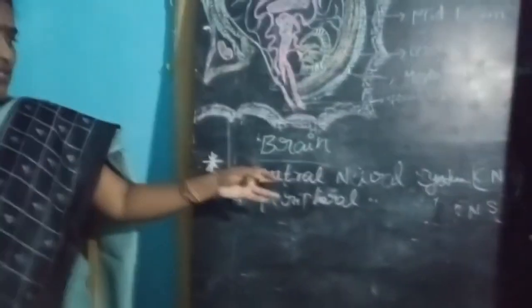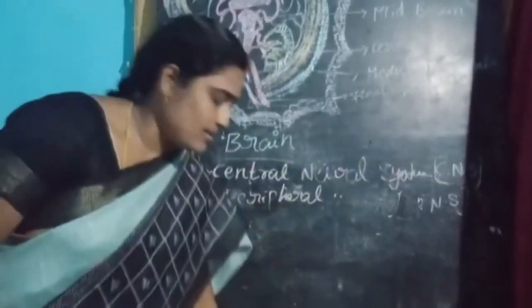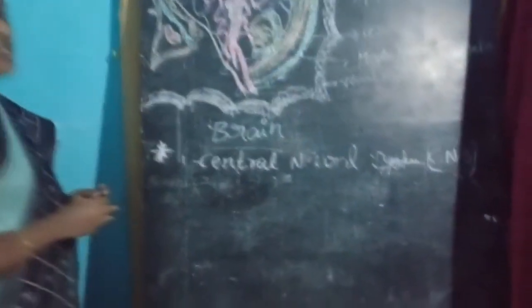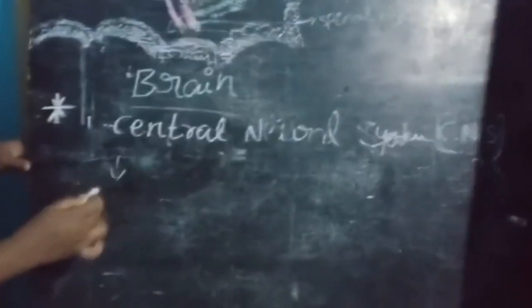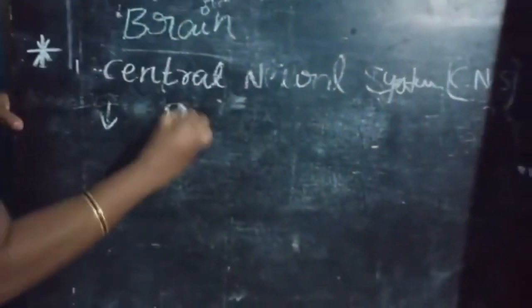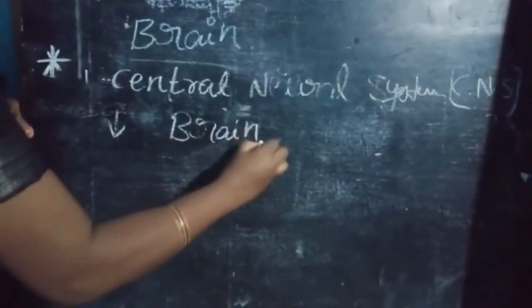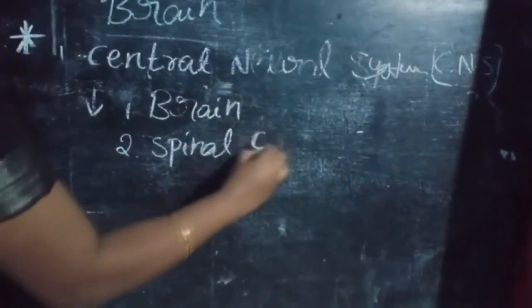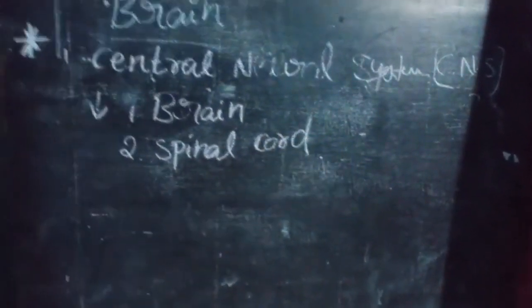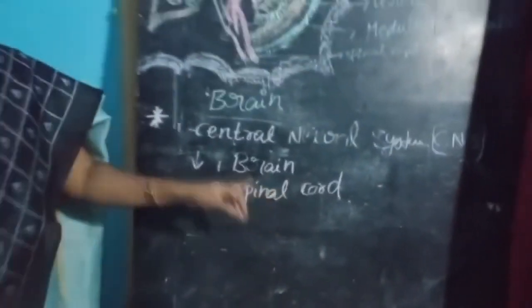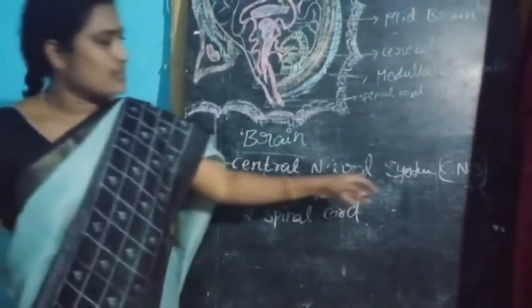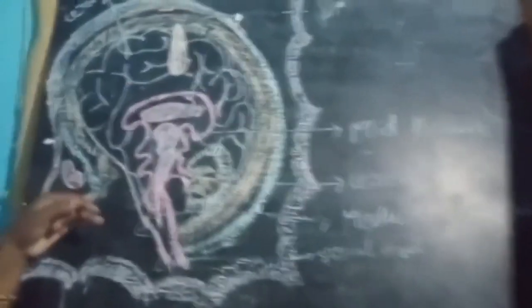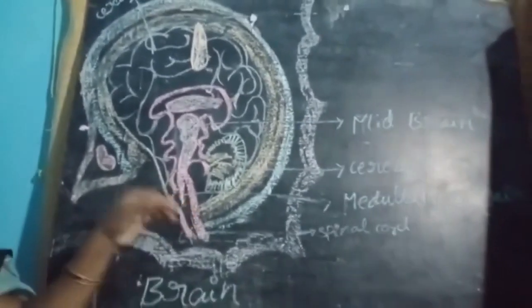Now let us discuss the central neural system. Central neural system consists of brain and spinal cord. These are the two parts divided into the central neural system. Let us see this diagram. This is the human brain.